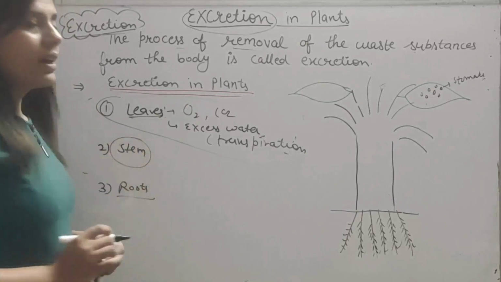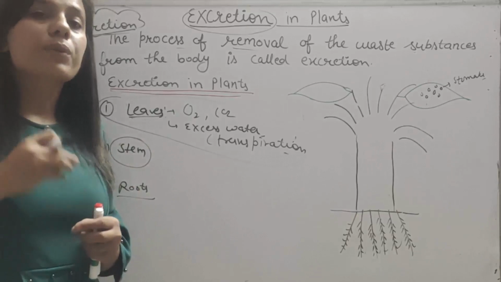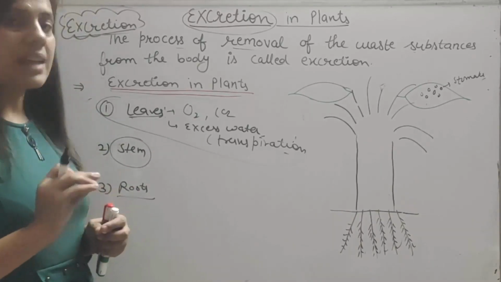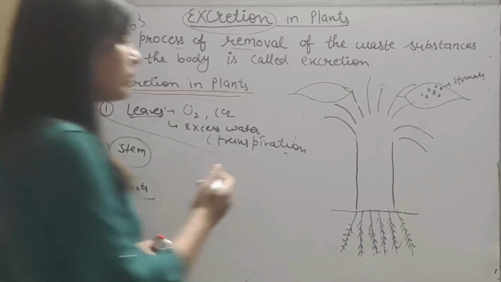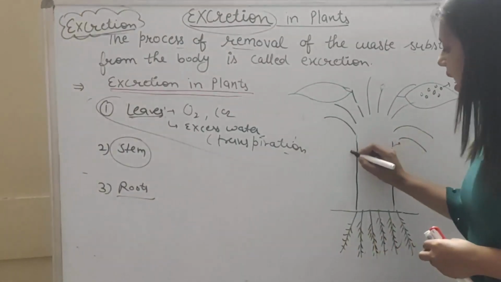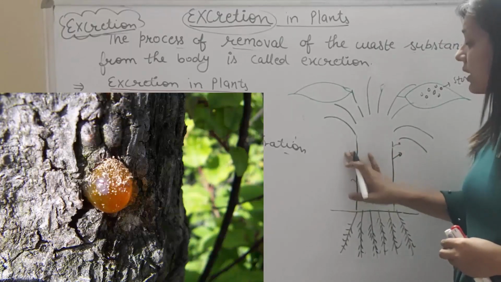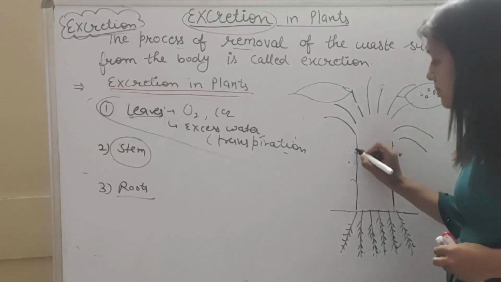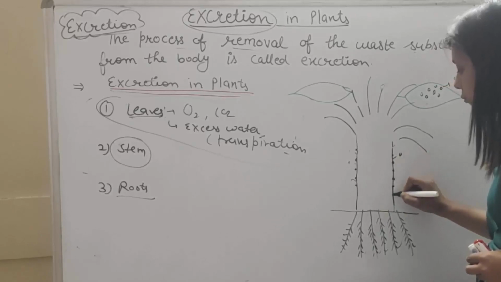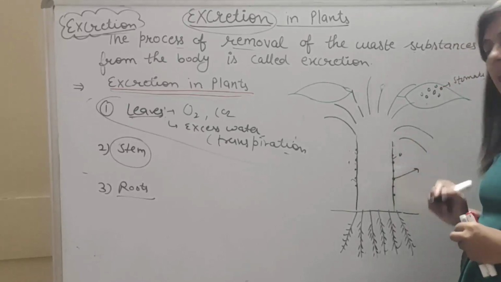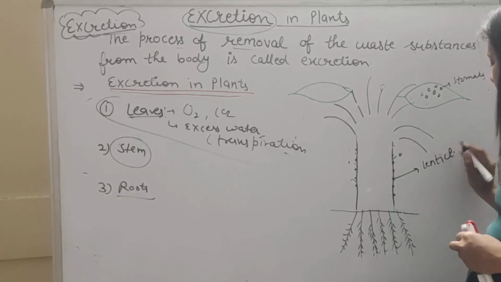Next is stem. As you know, some resins and gums are produced and released from the stem in the form of concentrated liquids. So these gums and resins are released from the old stem. And if you talk about the green stem, then you know that small tiny pores are present on the surface of the stem, and these tiny pores are called lenticels.